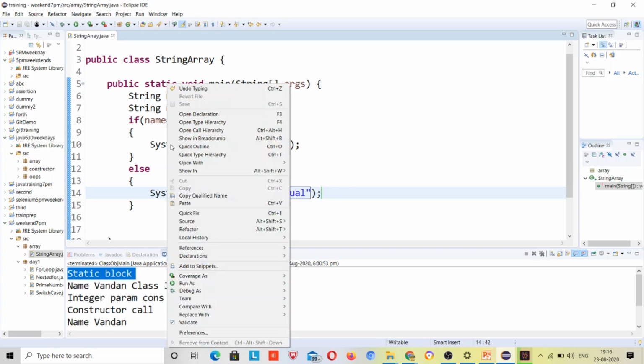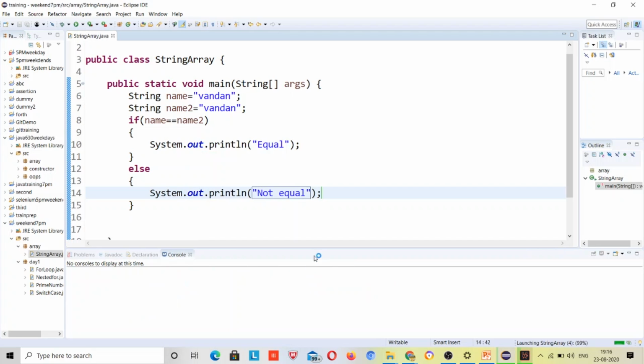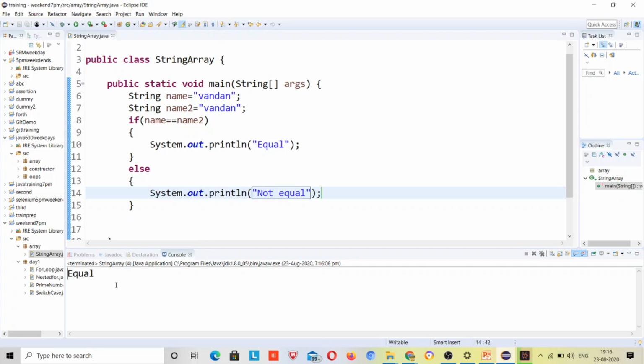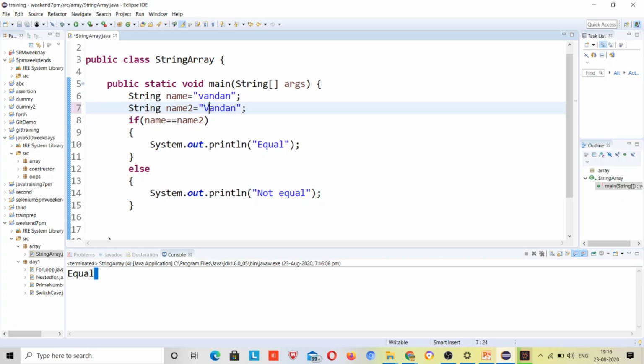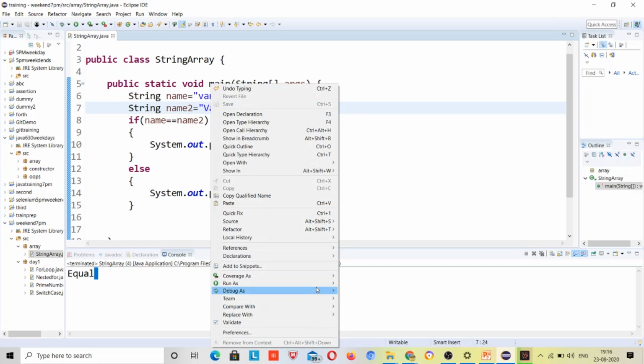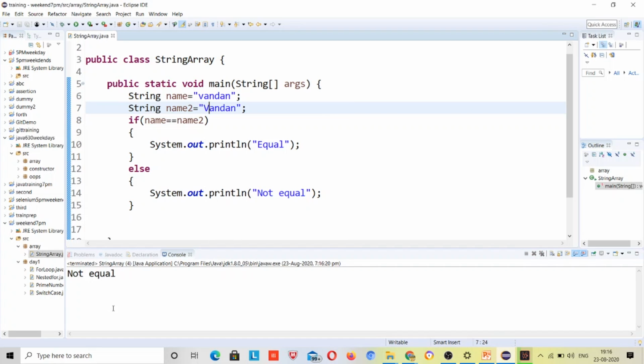If I run it, both are equal, so it will print equal, right? Suppose I make caps over here. Now if I want to compare, the answer will be not equal, because it will consider these upper and lower cases, right?